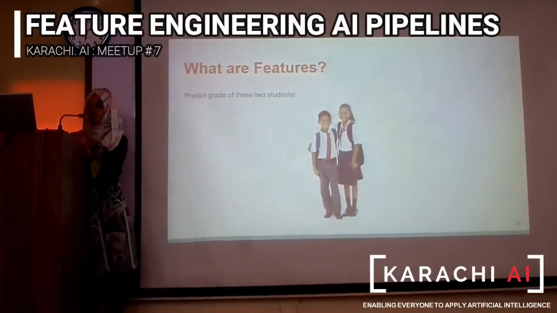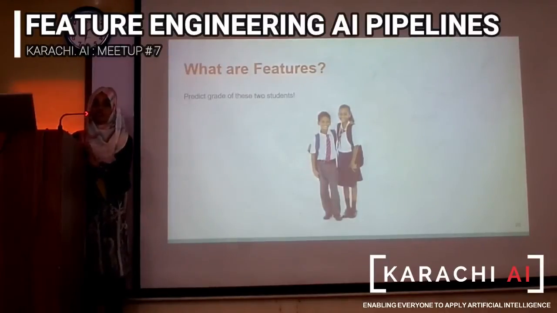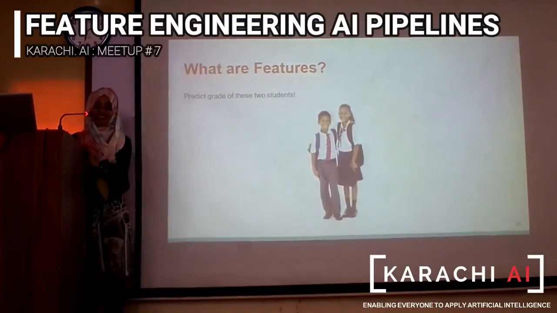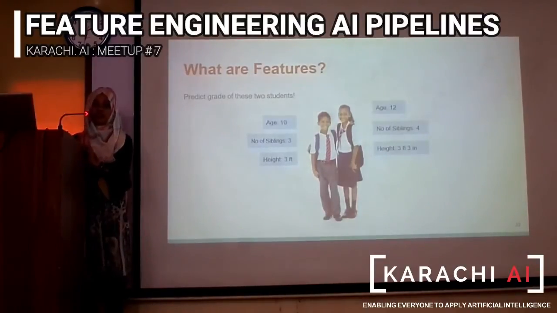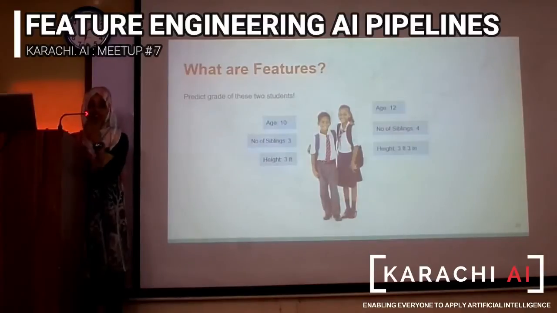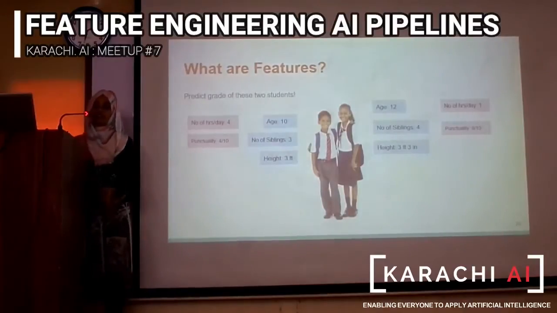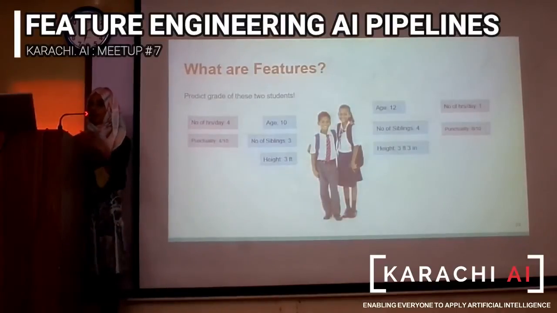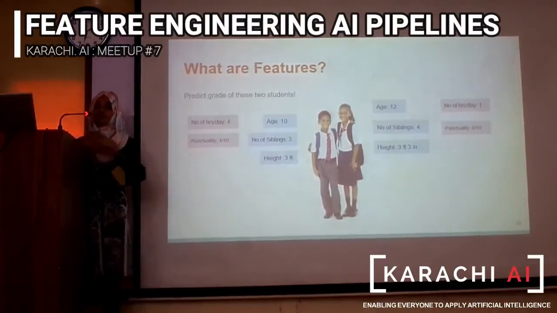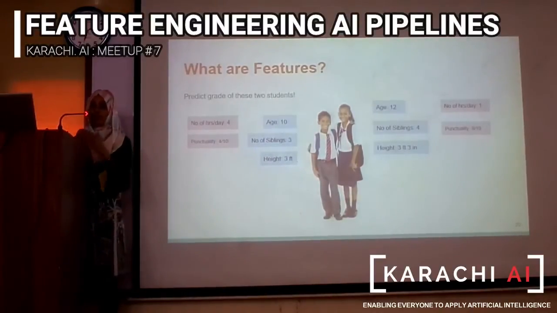So for example, if I tell you to predict the grades of these students based on their pictures only, can you do that? No, you cannot. So what if I provide you with their age, number of siblings, and height? Now, can you predict their grades? No, you can't. And in the last, I give you their study hours and their punctuality scores. Now, can you do it? Yes, you can. From this trivial example, you can understand that from your corpus of data, you can have a lot of attributes, but then you have to find the ones that actually fit your problem.